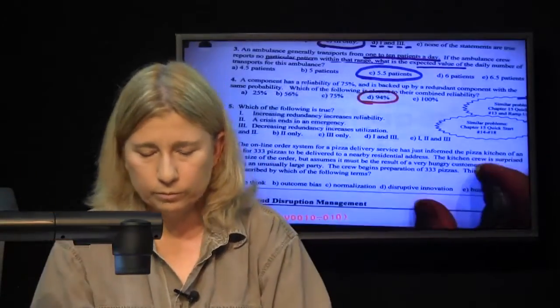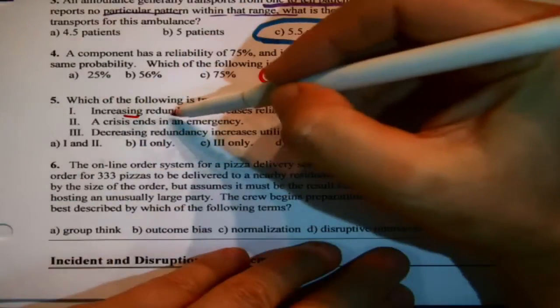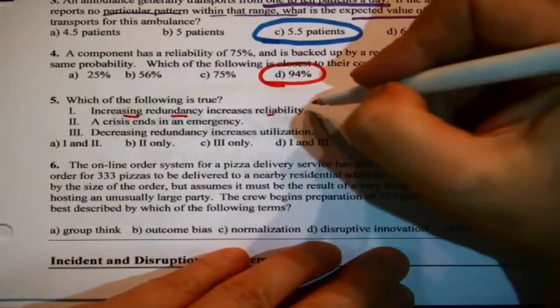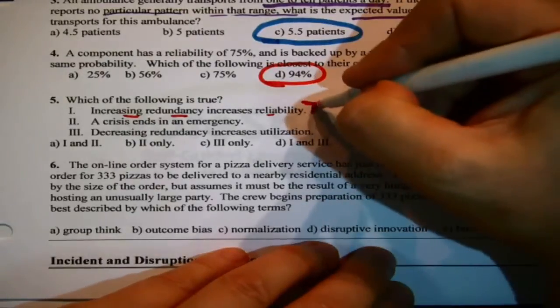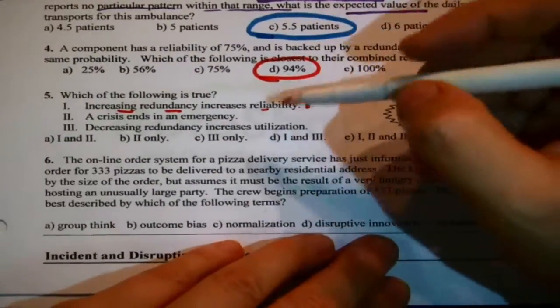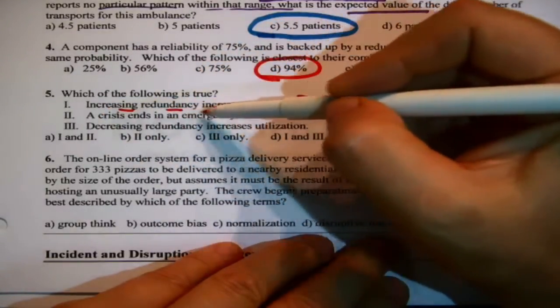Got it. Oh, now, conceptually speaking of redundancy and reliability, which of the following is true? Increasing redundancy increases reliability. That is true. Think about it. The more redundant elements you have, the less likely that you'll have a complete failure.